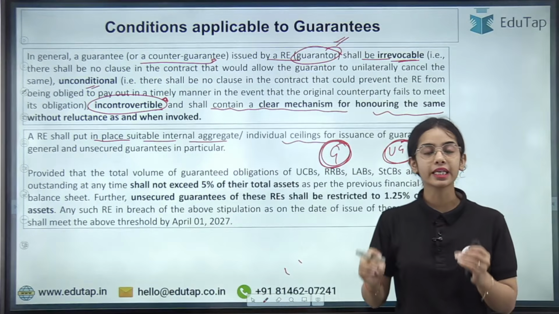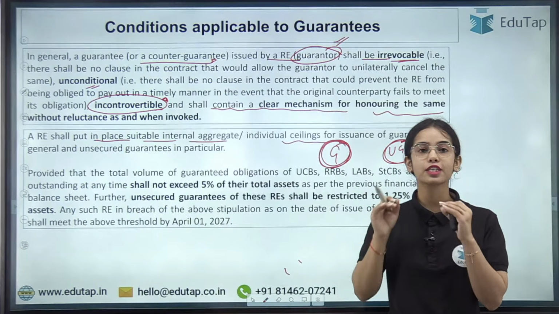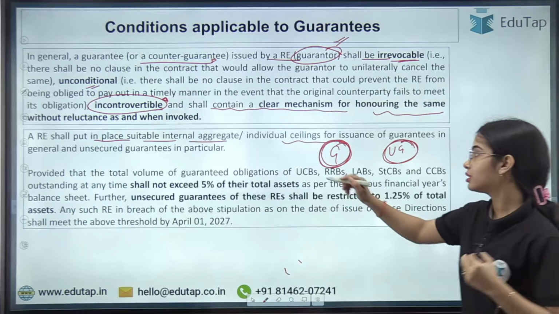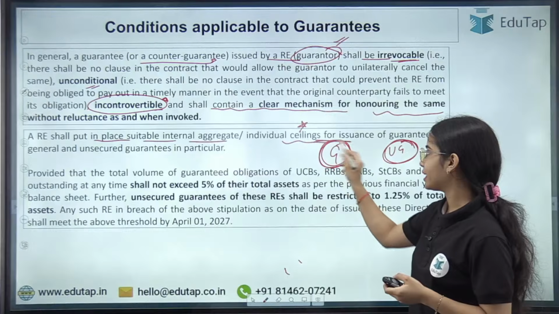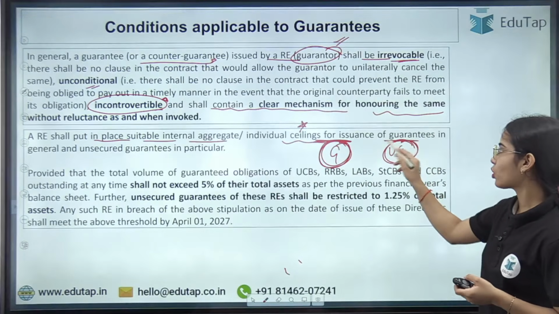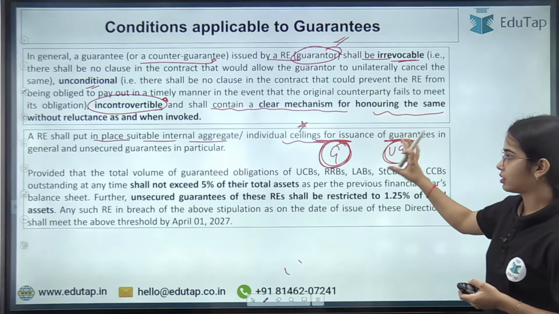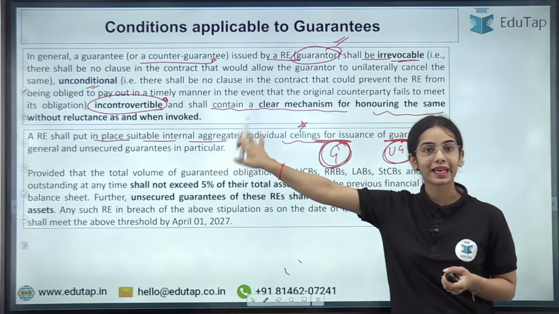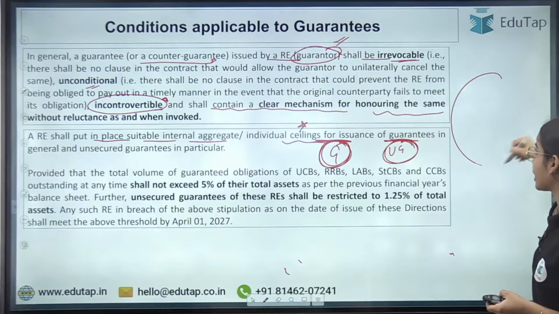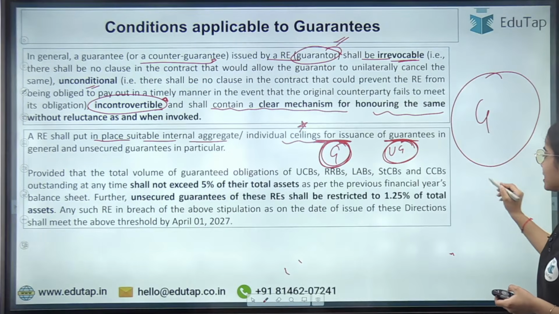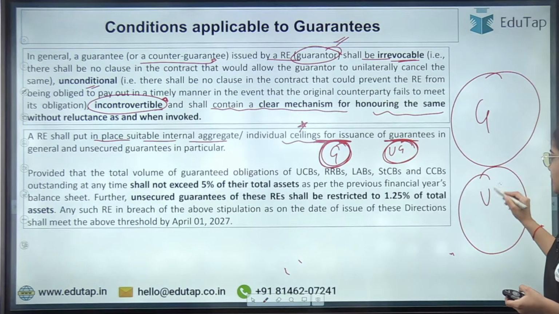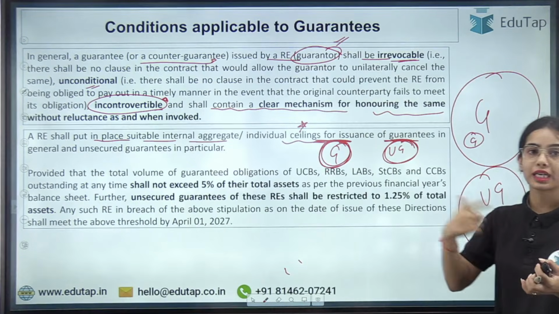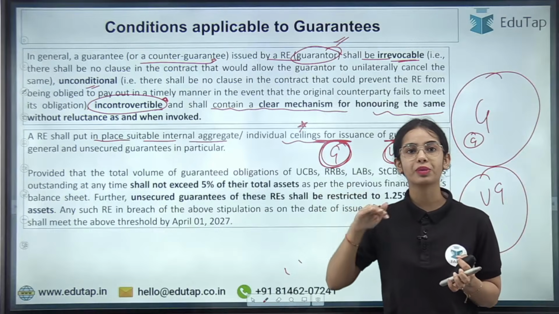So, basically, it is said that the regulated entities should put ceilings on the total guarantees, as well as on the unsecured guarantees. Okay, so there should be individual ceilings and aggregate ceilings. So there should be aggregate total ceilings on the total guarantees and total ceiling on the unsecured guarantees, as well as on the single guarantee that is provided by the regulated entity; there should also be limits.